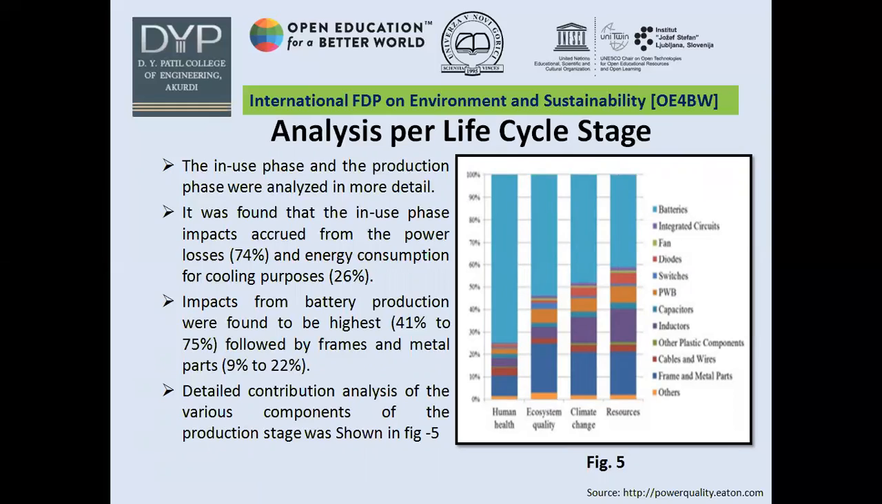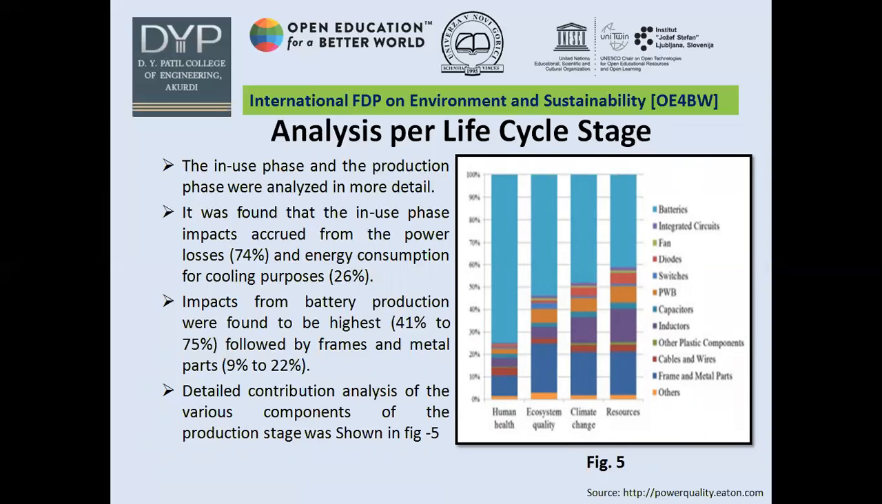When analysis per life cycle stage was conducted, we have seen that in-use phase and production phase was analyzed more in detail, because the contribution majorly comes from these two phases. And it was found that in-use phase impact occurred from power loss was 74%, and energy consumption for cooling purpose is 26%. So these are related to each other, because if losses are more heat will be produced and more cooling is required. So high efficiency UPS will simultaneously be having less cooling requirement.